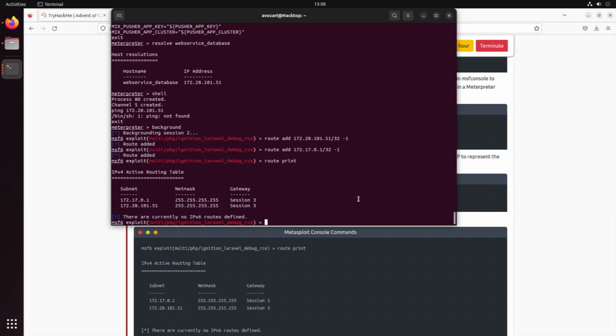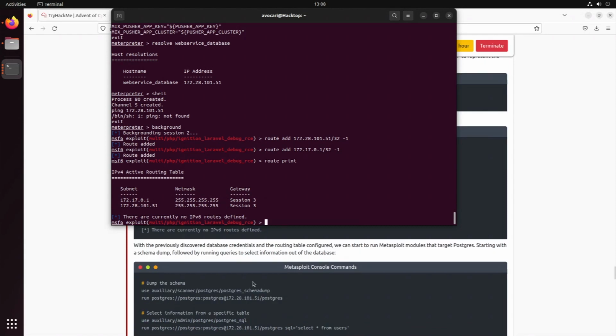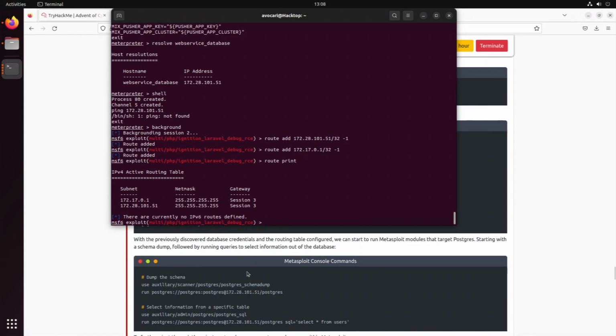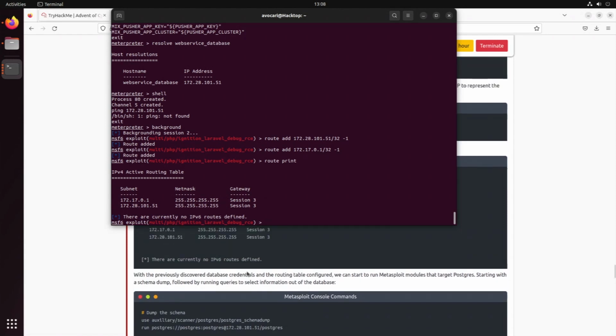And if you want to know which routes you currently have, you can look them up with route print. So we have that one subnet and the second subnet via our session 3. So perfectly, this works out all fine, just as expected. And now we have credentials. So we can use that to now dump our database.